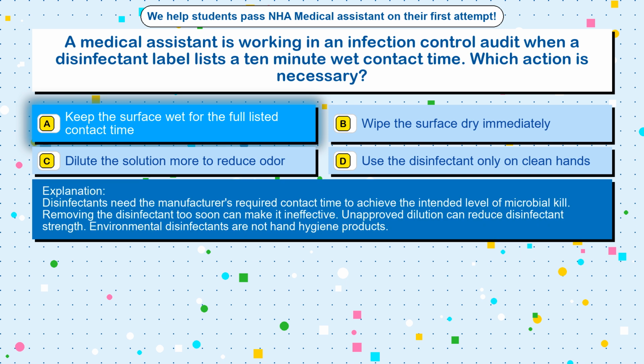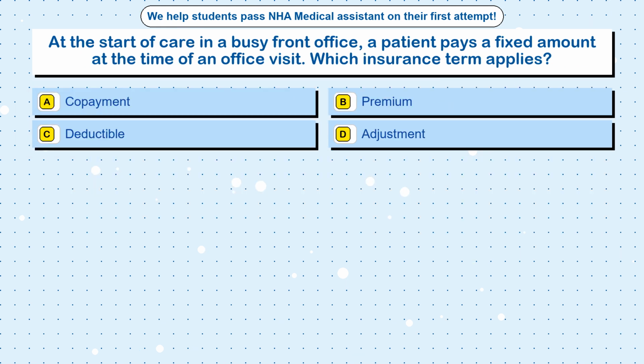Disinfectants need the manufacturer's required contact time to achieve the intended level of microbial kill. Removing the disinfectant too soon can make it ineffective. Unapproved dilution can reduce disinfectant strength. Environmental disinfectants are not hand hygiene products. Question 37. At the start of care in a busy front office, a patient pays a fixed amount at the time of an office visit. Which insurance term applies? Option A, copayment.